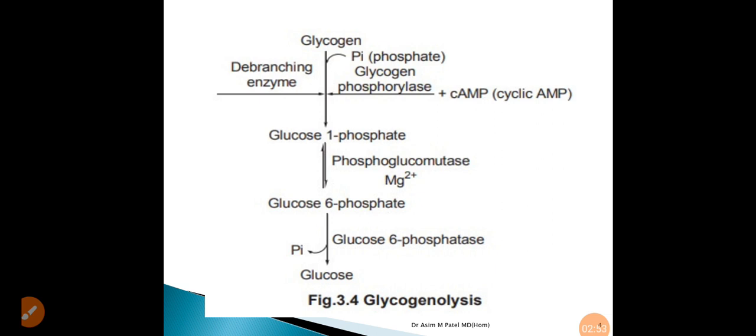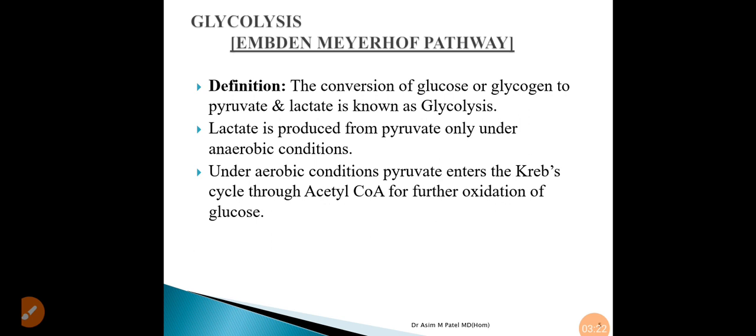Then this glucose 1 phosphate is converted into glucose 6 phosphate in the presence of the enzyme phosphoglucomutase and magnesium. This glucose 6 phosphate is again converted into glucose in the presence of the enzyme glucose 6 phosphatase. So this is about glycogenolysis.